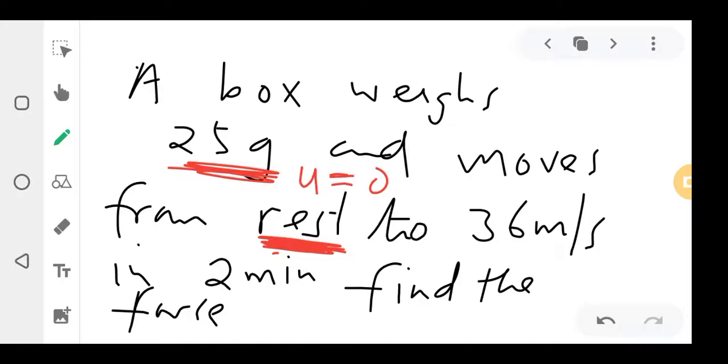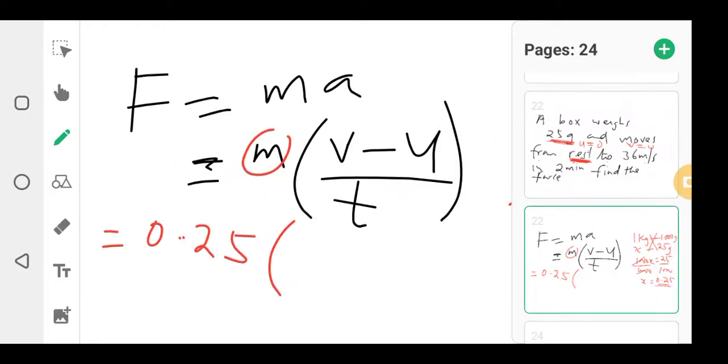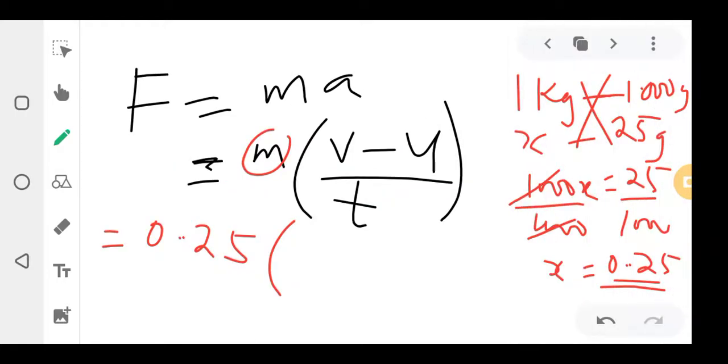If they said from rest, they didn't say came to rest. And then this other velocity will be final, because it's from rest to this one. So the final velocity there is 36, and the initial velocity is 0. So final velocity is 36, minus initial velocity 0.